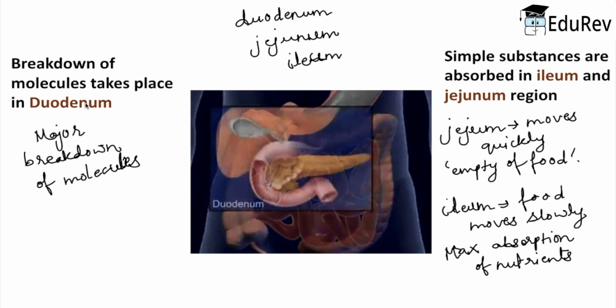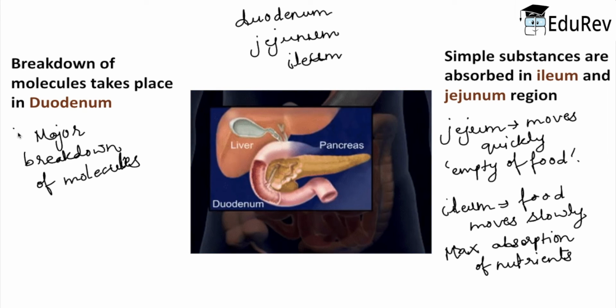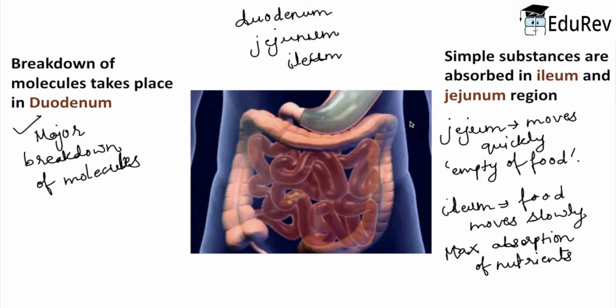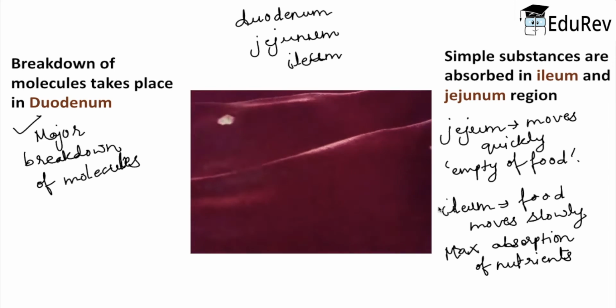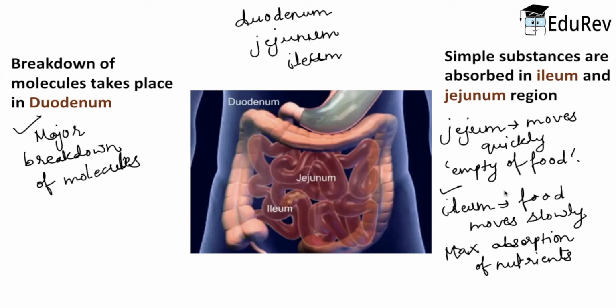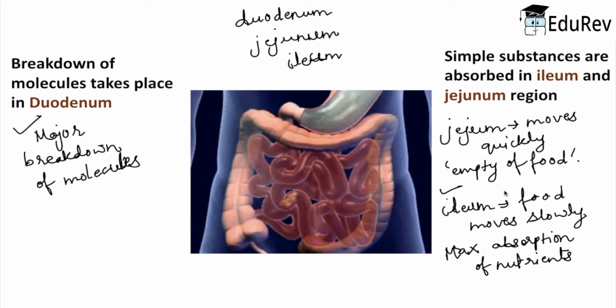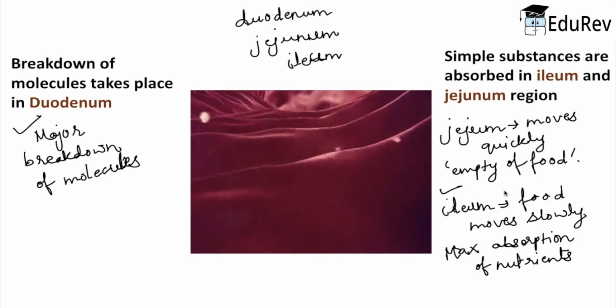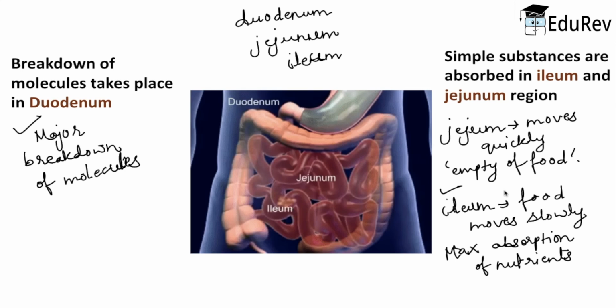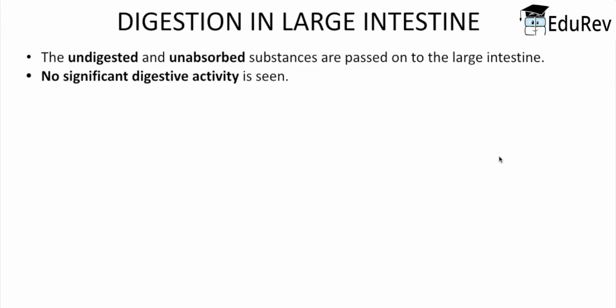So the important point here for you to remember is that in the small intestine, the major breakdown takes place in the duodenum and the maximum absorption takes place in the ileum. So we can say that the major processes of digestion and absorption take place in the small intestine of our whole digestive tract. After the maximum absorption in the small intestine, the undigested and unabsorbed substances are passed on to the large intestine. In the large intestine, there is no significant digestive activity.